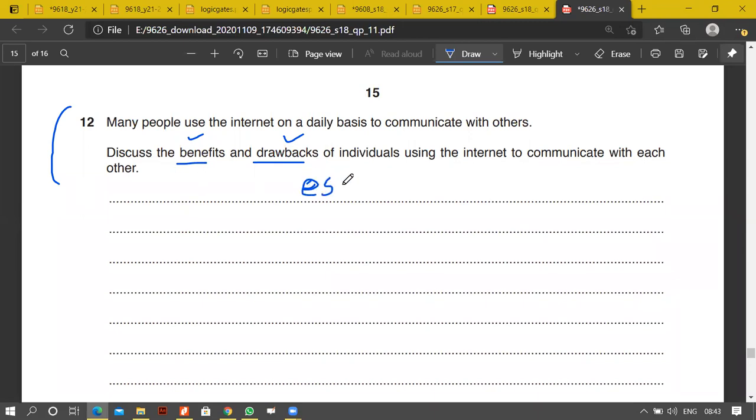When you start using computers all the time for communication, you will become a victim of e-safety issues, which means you have to deal with phishing, pharming, and spamming. You have to deal with such kinds of things. You get my point? So you can discuss those points over here as well. We can use points of health as well, how health is affected. So you can talk about health points over here. Exactly, so drawbacks are covered.